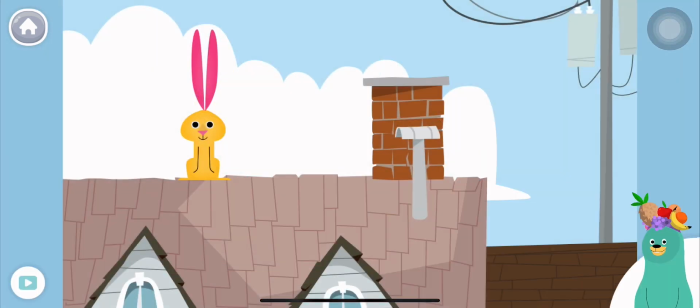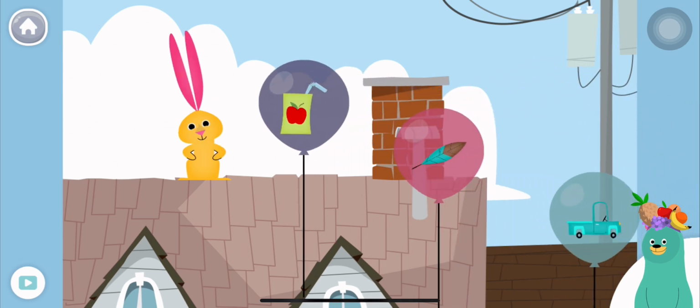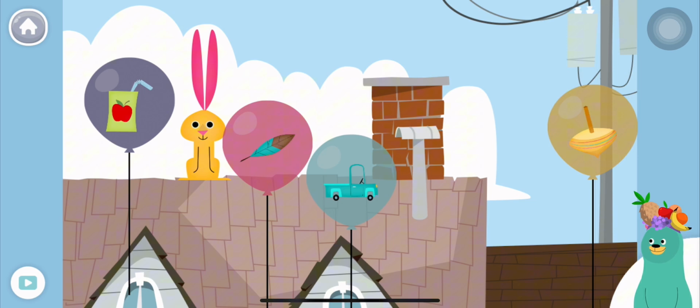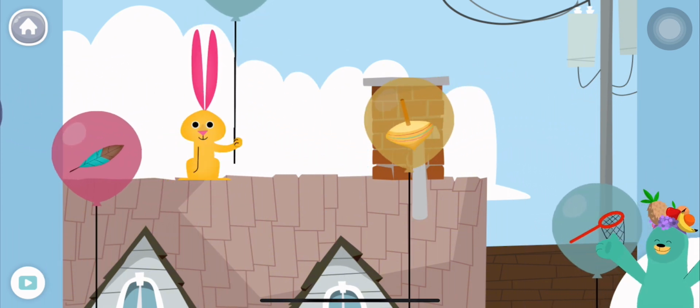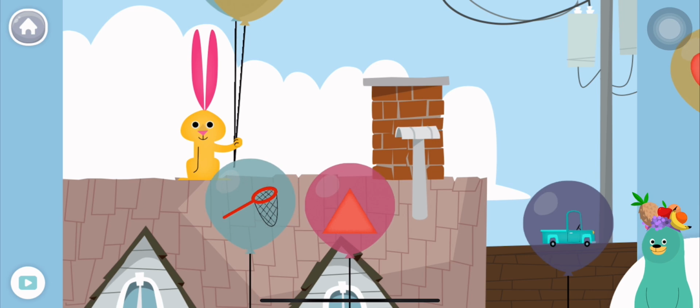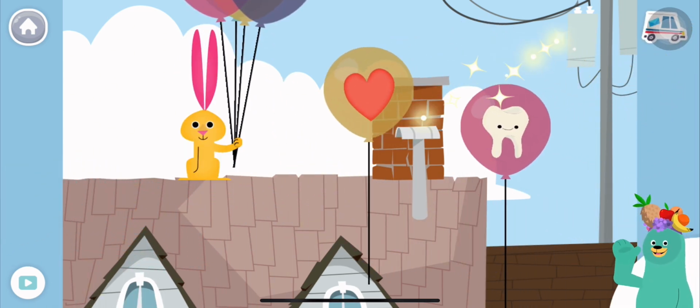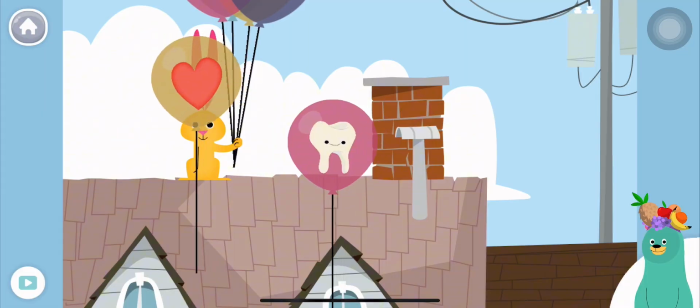Drag all the things that start with the t sound to the rabbit. Truck. Woohoo! Top. Woohoo! Triangle. Woohoo! Truck. Woohoo! Nice work! You found them!